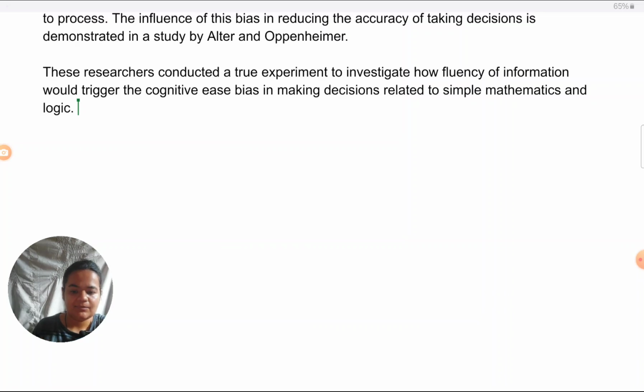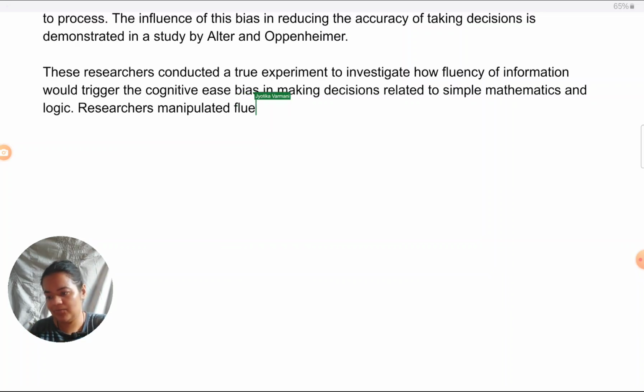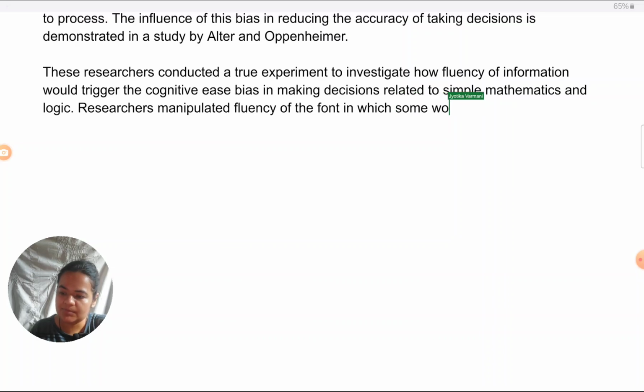The IV is, they've manipulated the font. They've manipulated the fluency. So we can write that. Again, I won't use the word IV, but I'll just point out: researchers manipulated. When I say manipulated, it's understood I'm talking about IV. Fluency of the font in which some word problems were presented to participants.